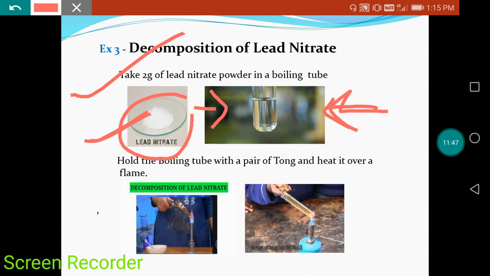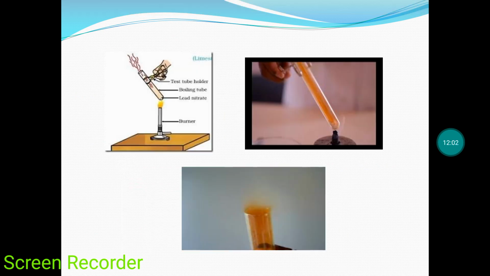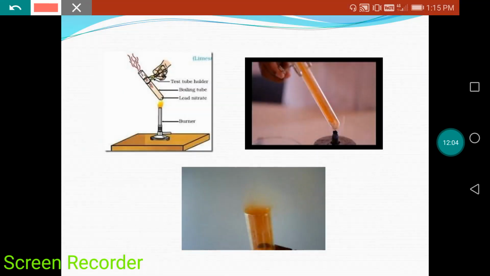Now, hold the boiling tube with the help of a pair of tongs, like they are showing in the diagram, how they are holding the tube in which lead nitrate is there. When you hold the test tube and start heating it in a burner, what you will observe is that some brown color fumes are coming outside of the test tube.